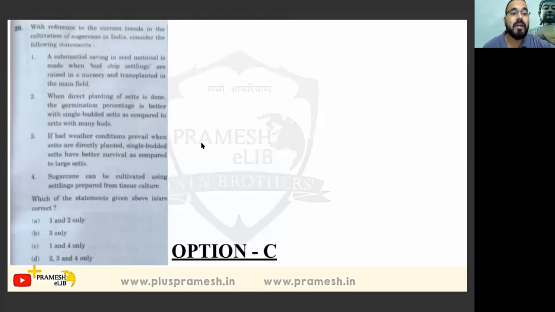With reference to the current trends in cultivation of sugarcane in India, consider the following statements. A substantial saving of seed material is made when bud chip seedlings are raised in a nursery and transplanted in the main field. This option is quite general, and most of the time general statements are correct. It seems quite okay. Okay, let's move to the next one.